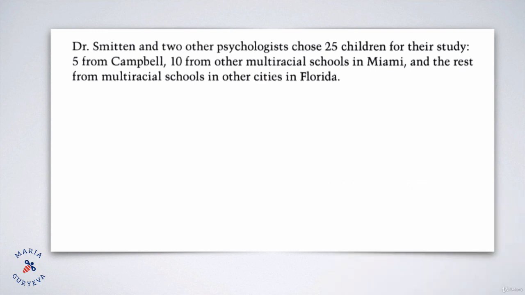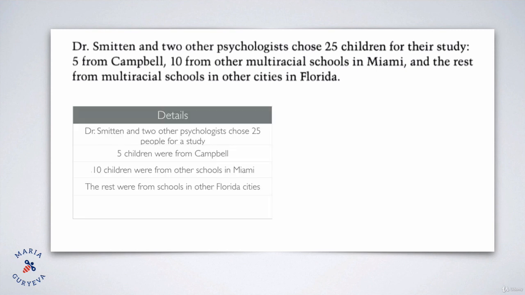Dr. Smitten and 2 other psychologists chose 25 children for their study. 5 from Campbell, 10 from other multiracial schools in Miami, and the rest from the multiracial schools in other cities in Florida. So first, let's discuss what kind of facts or details can we find in this sentence. First of all, we can see that Dr. Smitten and 2 other psychologists chose 25 people for a study, right?